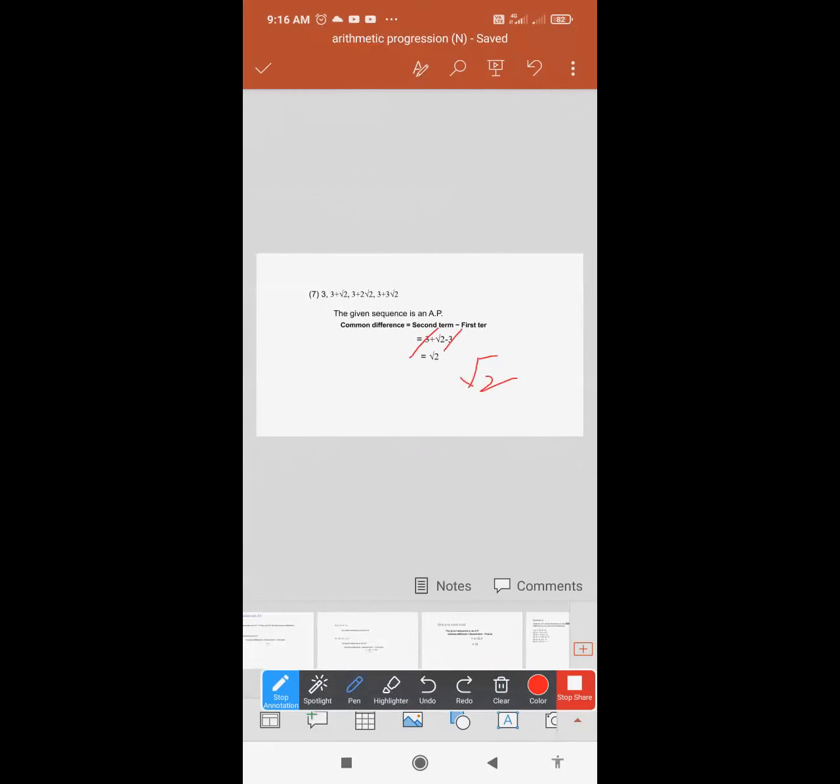Okay. For the second you will find 3 plus 2 root 2, then minus 3 plus root 2. What will cancel out? 3 plus root 2 and minus 3 plus root 2 will cancel out, and you will get your root 2. 2 plus root 2, 2 will cancel out and you will get root 2.